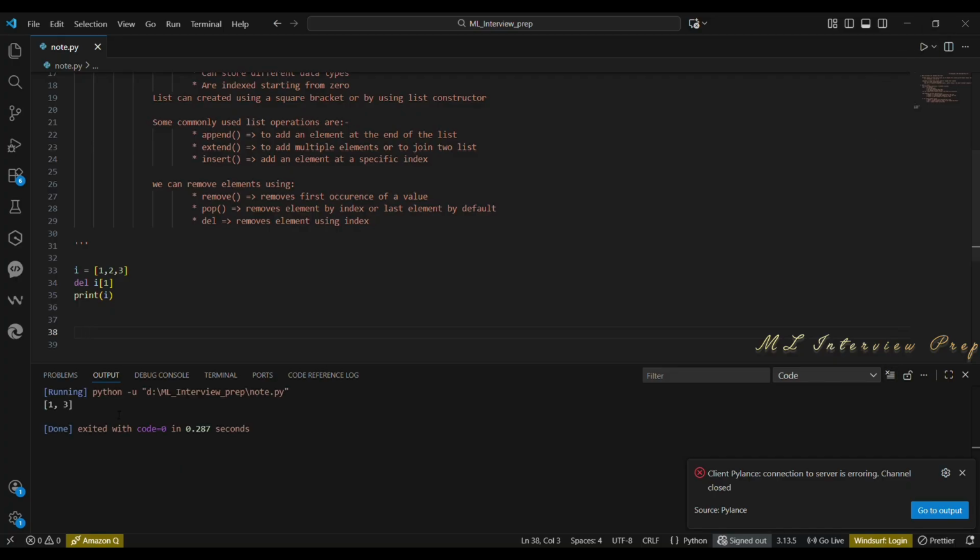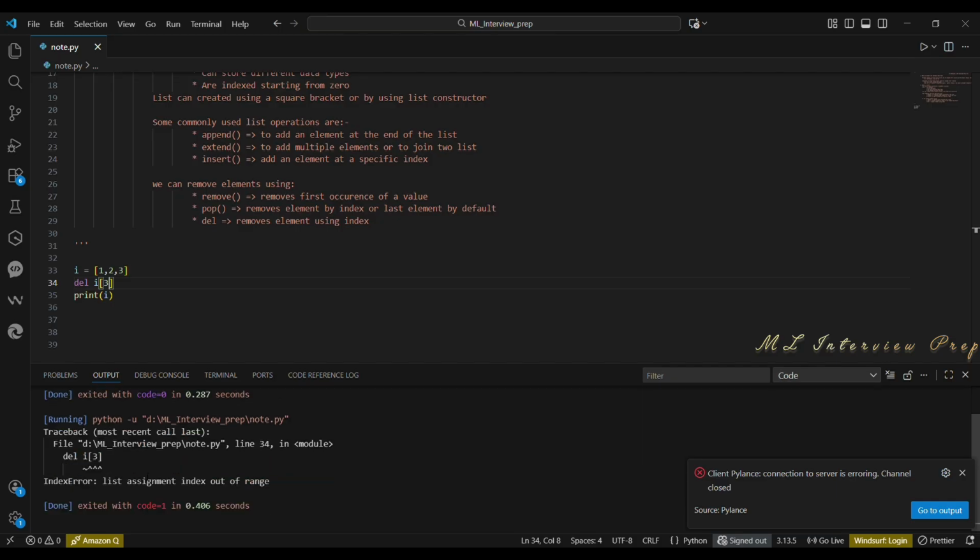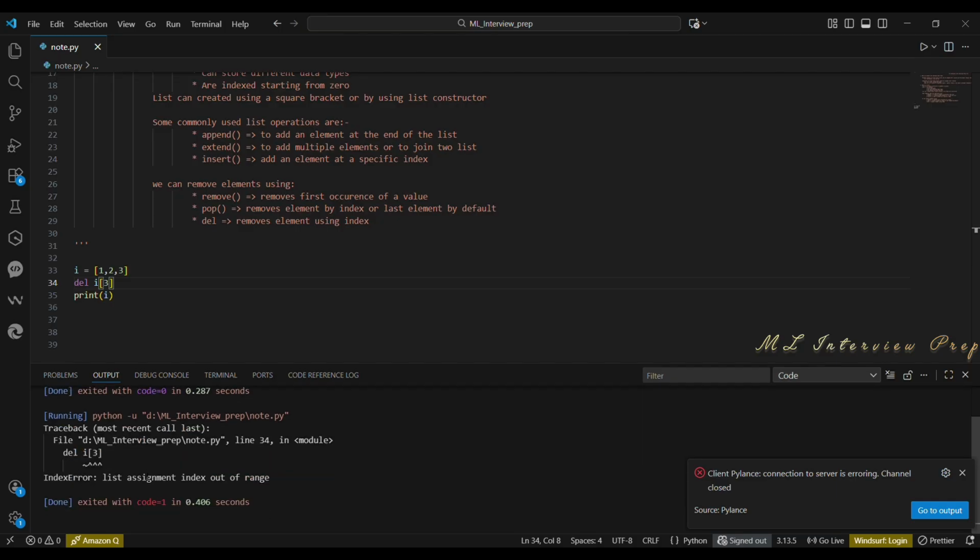Here I am giving 3 instead of 1. When I run this, I am getting an index error as you can see. Even if we have 3 elements in this list, this is giving an index error. Why? This happens because the list indexing starts from 0 and goes up to length minus 1. Here the length of the list is 3, but the indexing starts from 0 and it will be like 0, 1 and 2. That is, the index number of the last element here is 2, not 3. That is why this raises an index error.